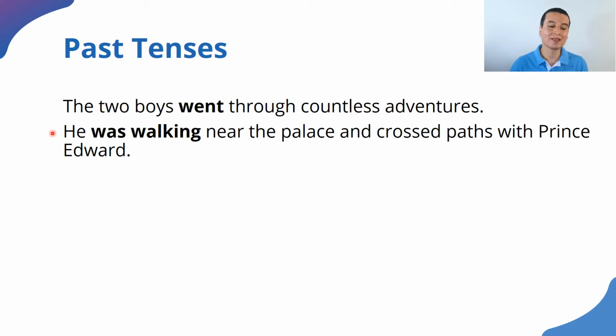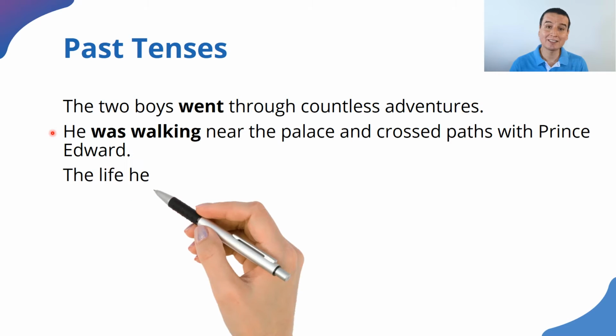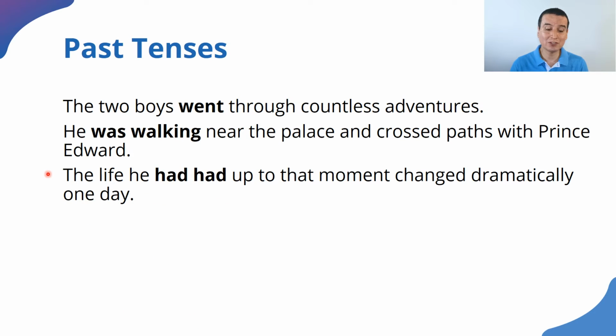All right? And the last example that you need to understand is this. The life he had had up to that moment changed dramatically one day. Why had? Think about it.